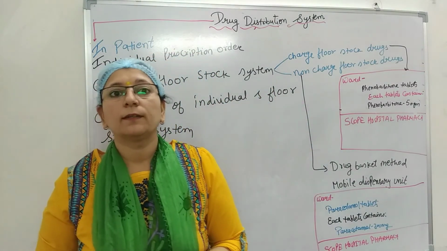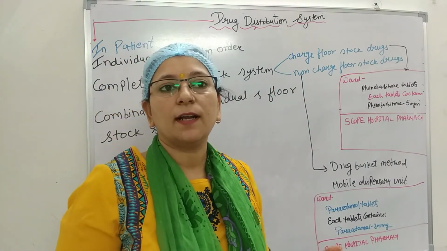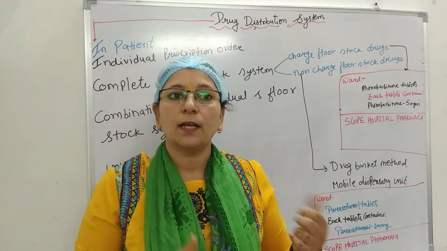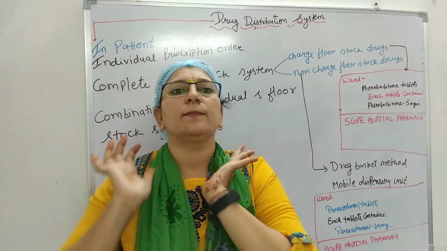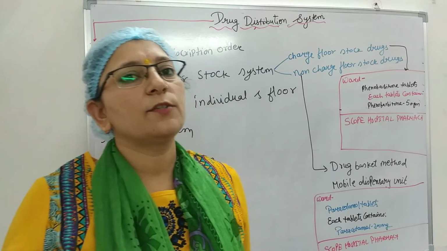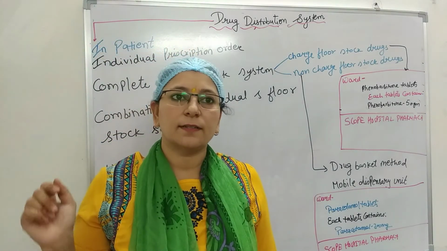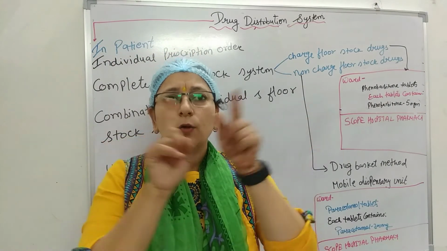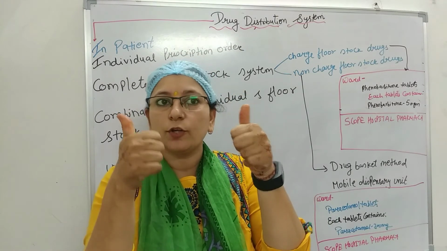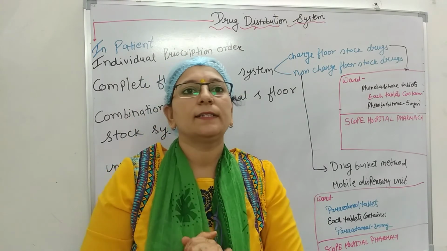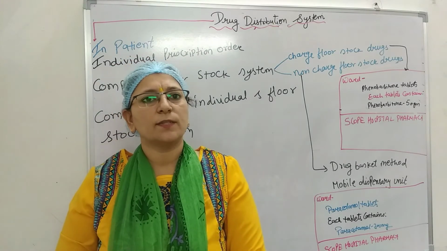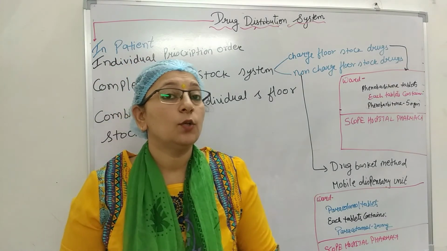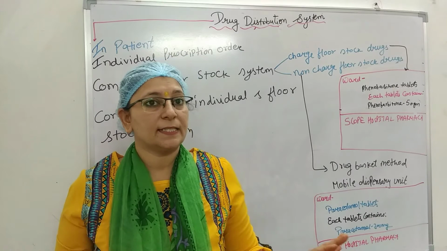This is very important. So this is the combination of individual and floor stock system.